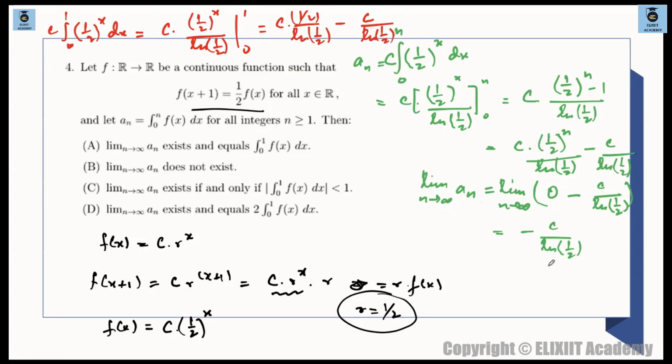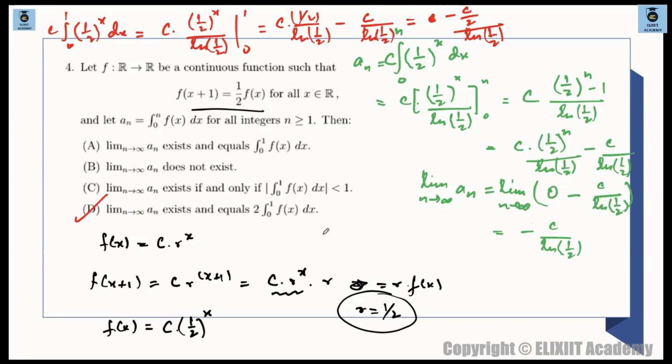And once you take this value over here, ये देखो ये क्या आ रहा है, what is this, c times of half minus 1. तो c times of half minus 1 माने minus half, तो minus of c by 2 times of ln half, ये भी minus, ये भी minus, ठीक है, और ये भी minus c by ln half, and this is minus of c by 2 times of ln half.